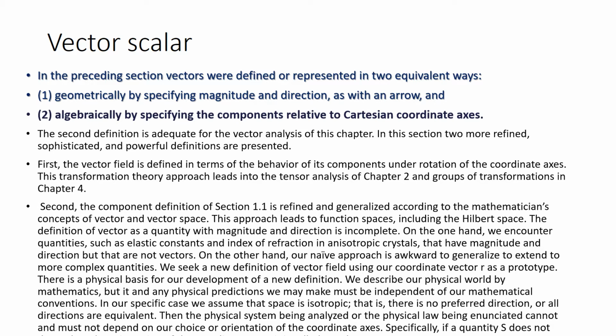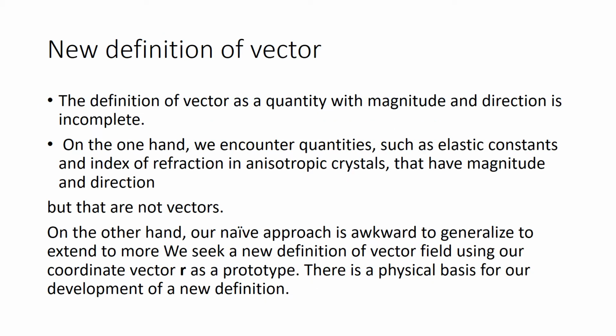So this definition of vectors, in certain words: the physical quantities which follow the rule, the law of rotation of system of coordinate, those are vectors.